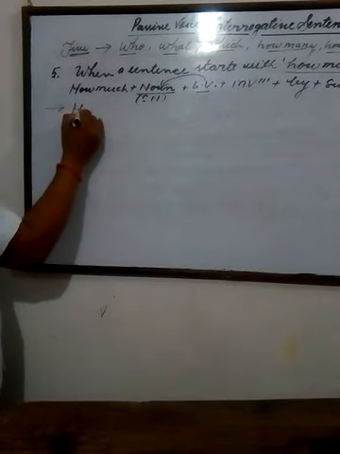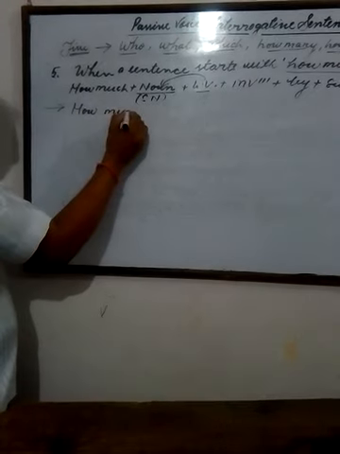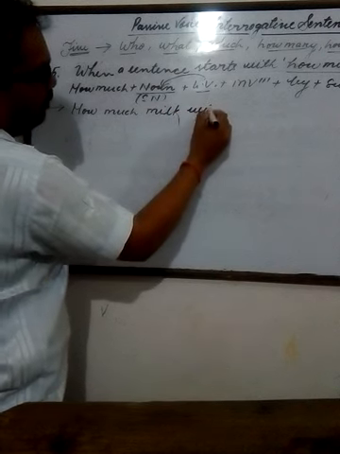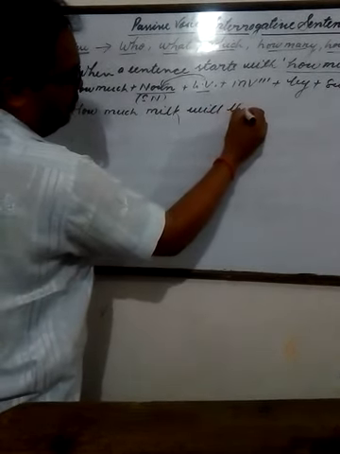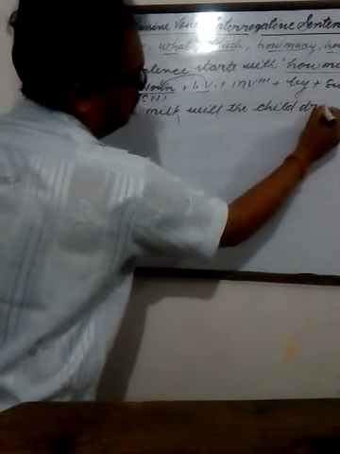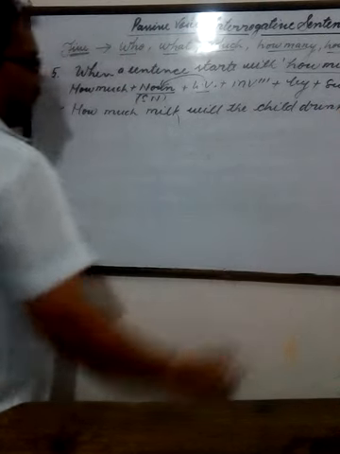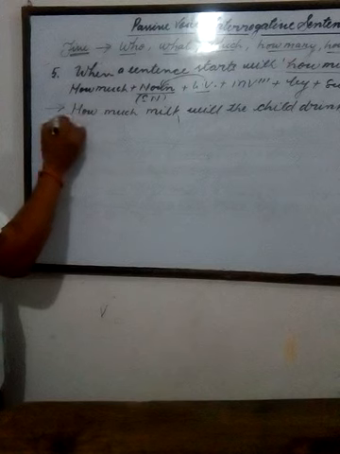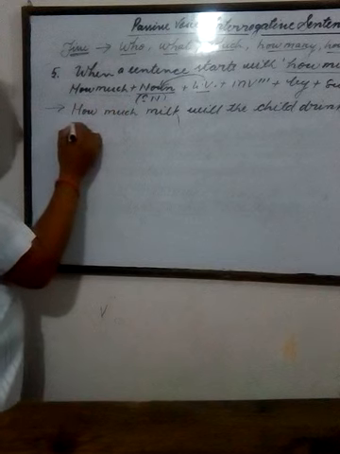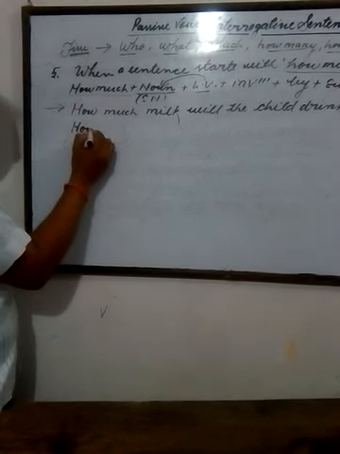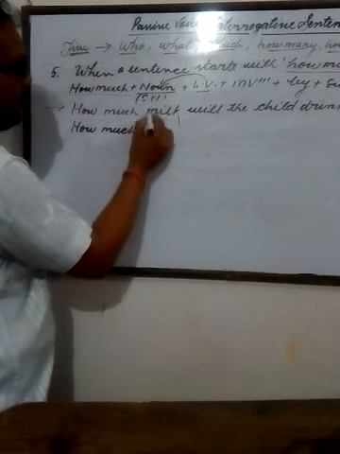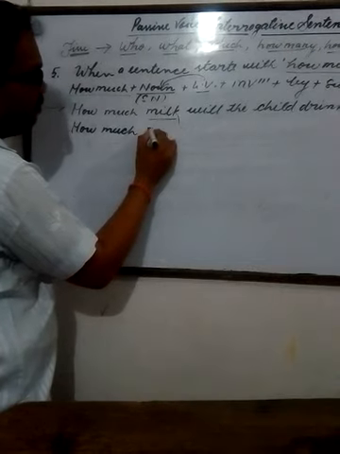Example: how much milk will the child drink? Now we have to write this sentence into passive voice. First of all, we write how much. Helping verb will be written after noun, and the noun is milk.